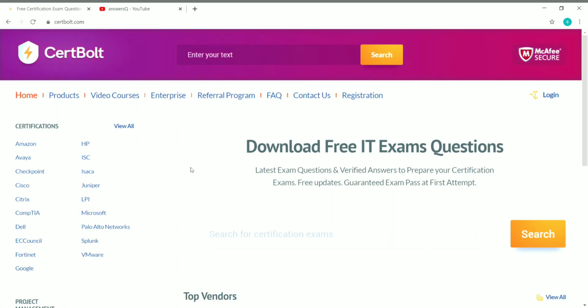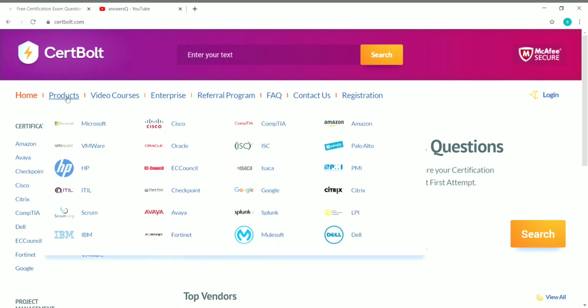So if you see their products, just hover over products here and you can see various top companies as well as some professional bodies like EC Council. You can see here Microsoft, VMware, HP, ITIL, Scrum, Checkpoint, Google, Citrix, PMI. So these are all certification bodies. They all provide some certifications. So what you can get in this platform is some real question and answers that are asked in the exam by these organizations.